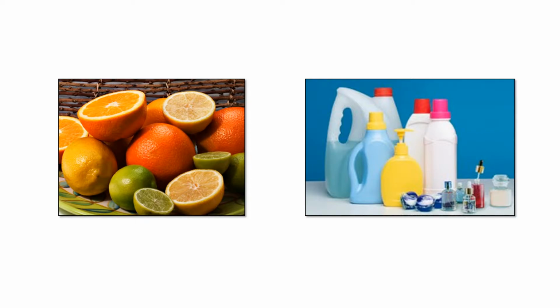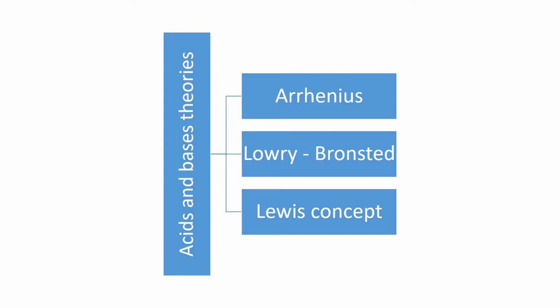Some theories are given for acids and bases so as to understand them more accurately in terms of chemical compounds. There are three theories: the first is Arrhenius theory, the second is Lowry-Bronsted theory, and the third is Lewis concept. Let's see them one by one.